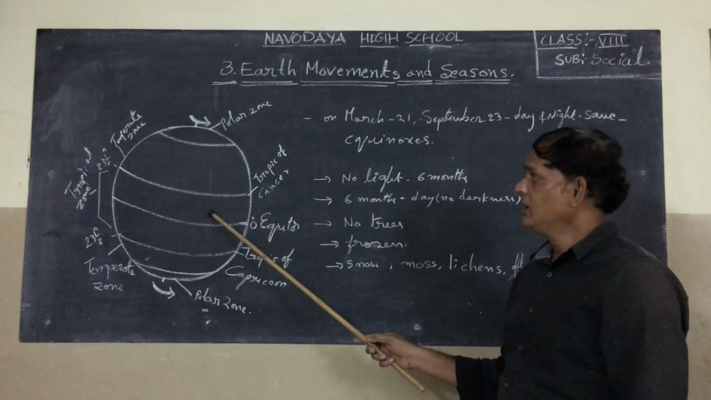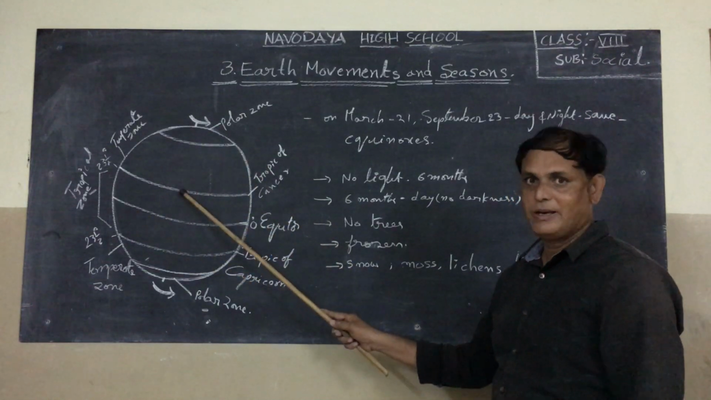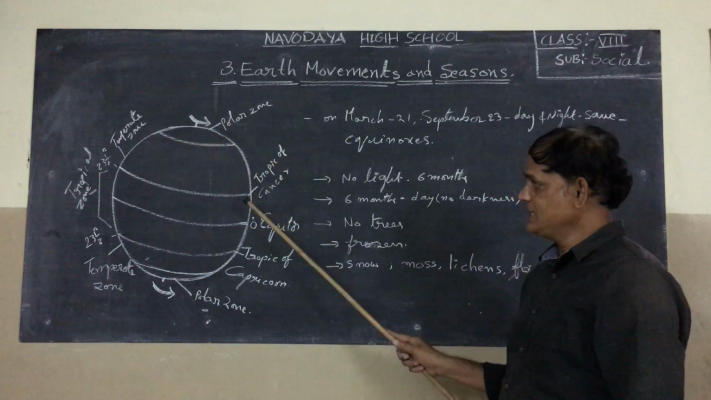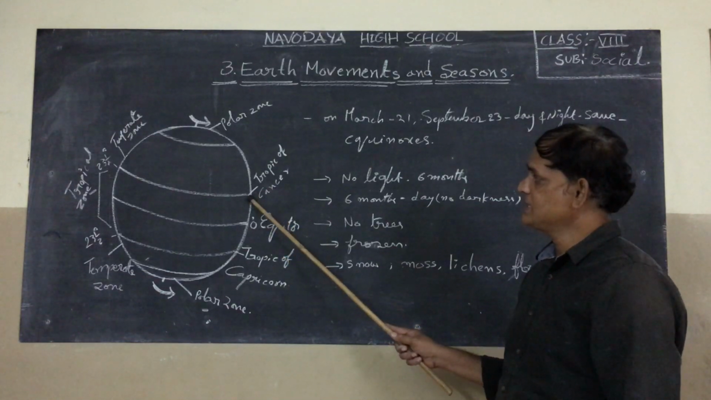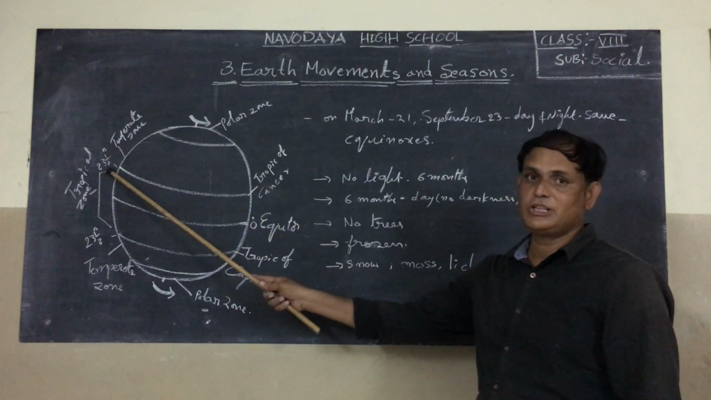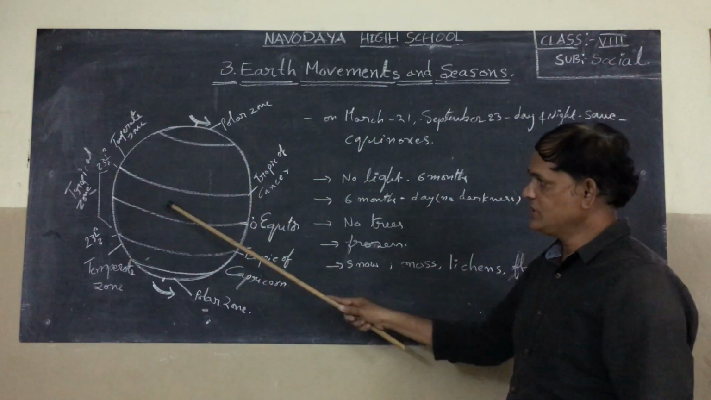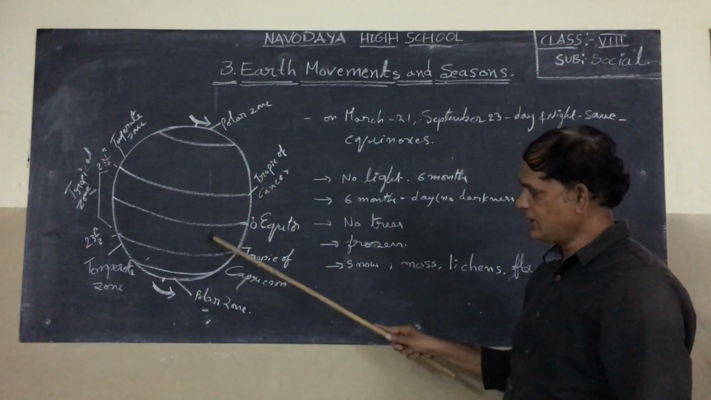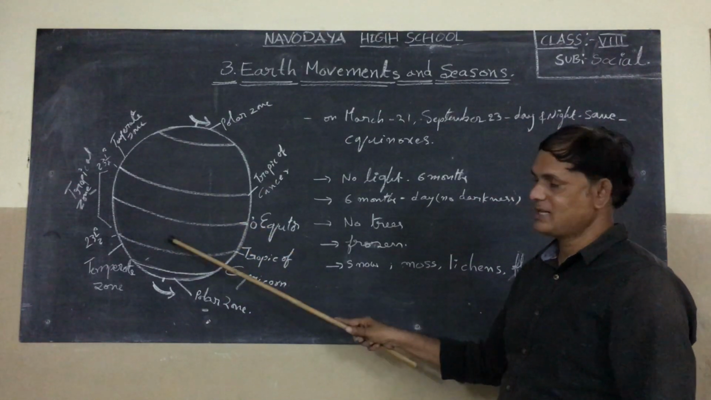Look at this. This is the earth, one of the models of the earth. This is the polar zone. This is 0 degree, the equator. This is the Tropic of Cancer, 23.5 degree north. From 0 to here is all the northern hemisphere, and from 0 degree to this side is all the southern hemisphere. Northern hemisphere, southern hemisphere.